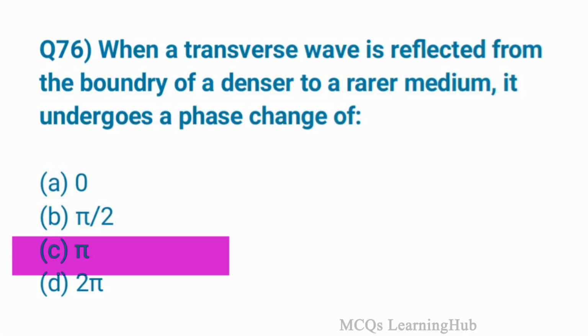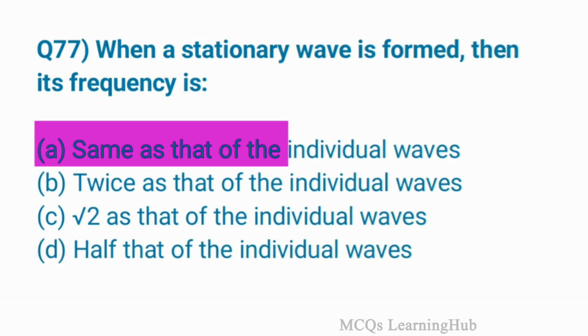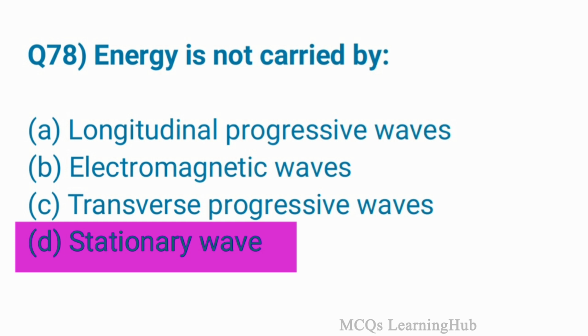Question 76. When a transverse wave is reflected from the boundary of a denser to rarer medium, it undergoes a phase change of option C, pi. Question 77. When a stationary wave is formed, then its frequency is option A, same as that of the individual waves. Next, energy is not carried by option D, stationary waves.